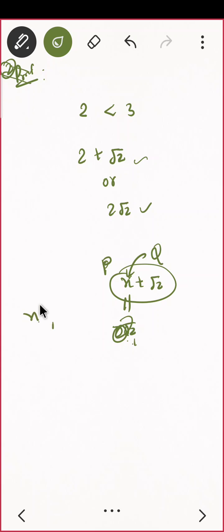Perfect. If I'm having x and root 2, I am sure that this x is a nonzero rational number. That is what I am saying. Because this x may be root 2, then their product will be 2. That is what I am not including here. Do you agree? Okay.